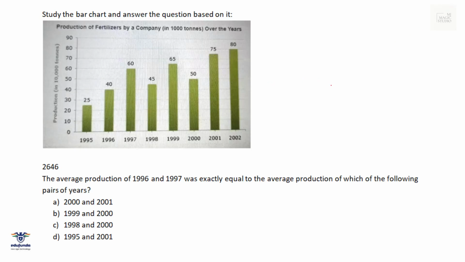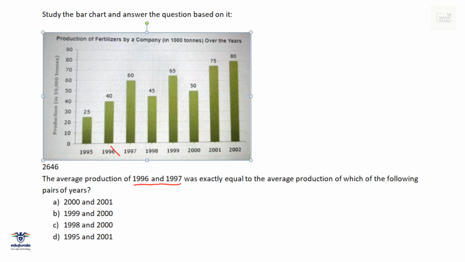Okay, the next question on the same bar chart of fertilizer production from 1995 to 2002. The average production of 96 and 97 we are looking out for. That would be 40 plus 60 by 2, that is 50. It was exactly equal to the average production of which of the following pairs of years? Okay, 2000 and 2001: 50 plus 75, that is 125. We are looking for a total of 100. 100 when divided by 2 will give 50.